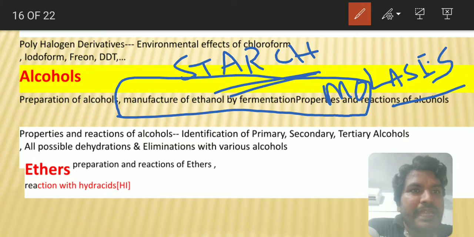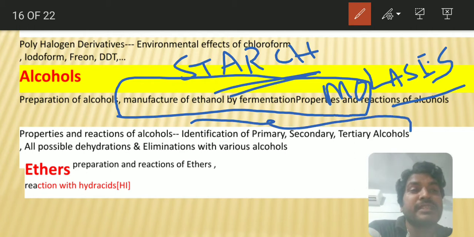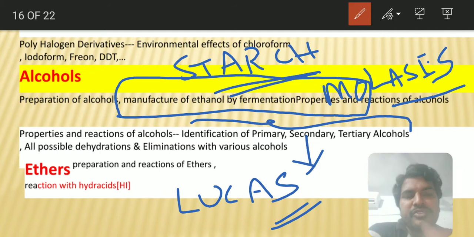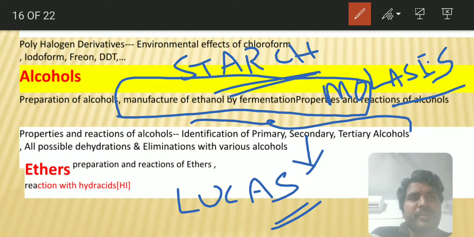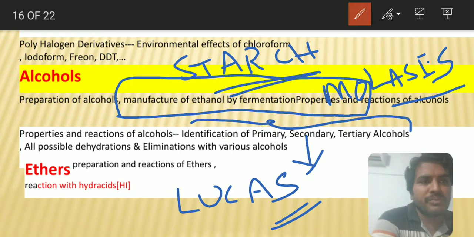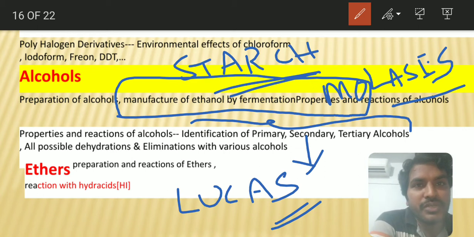And next you see the identification of primary, secondary, and tertiary alcohols, and the test is what you call the Lucas test. This is a very, very important thing. HCl in the presence of zinc chloride is known as the Lucas reagent, and the test is known as the Lucas test. This is also a preparation method for the alkyl halides, and the process we call the Groves process. Primary alcohols will take time to form turbidity, more than 5 minutes, secondary alcohols will form turbidity in 5 minutes, and tertiary alcohols will form turbidity immediately. Like that you can identify them.